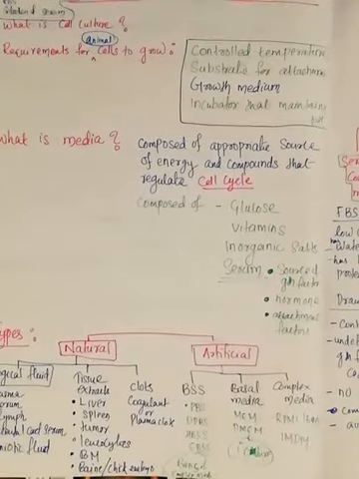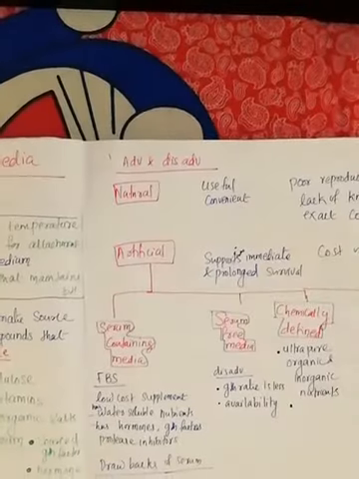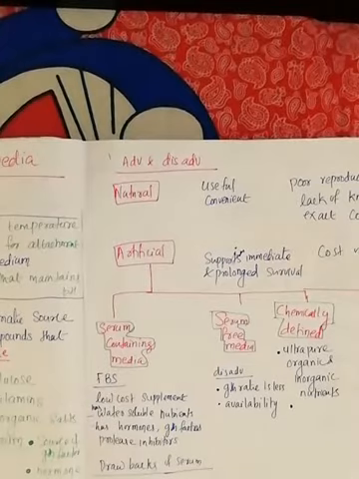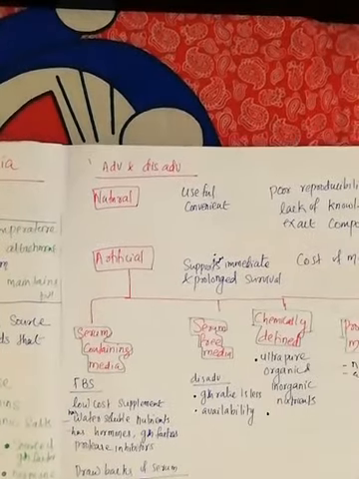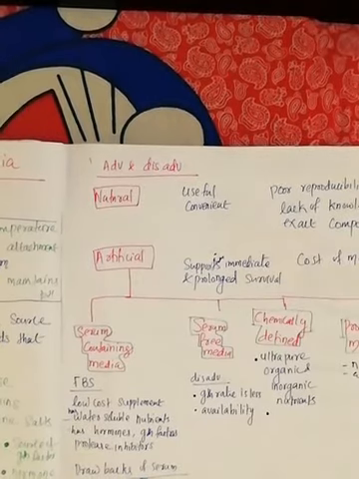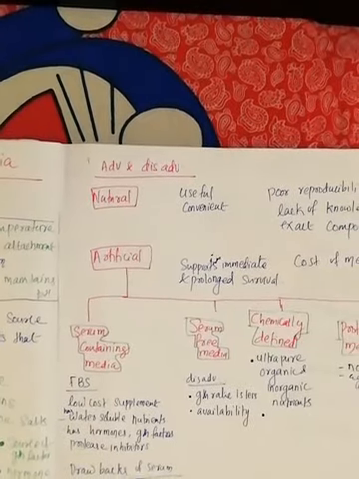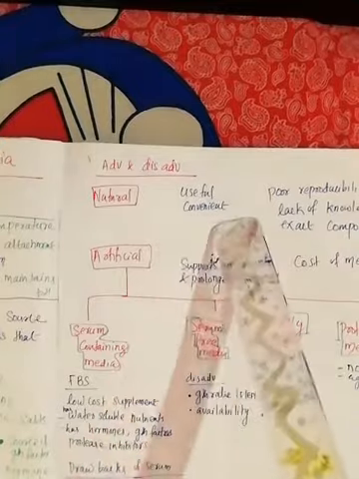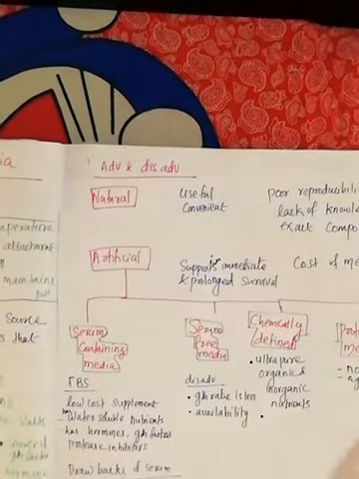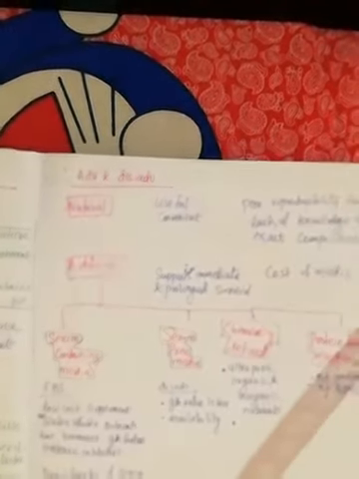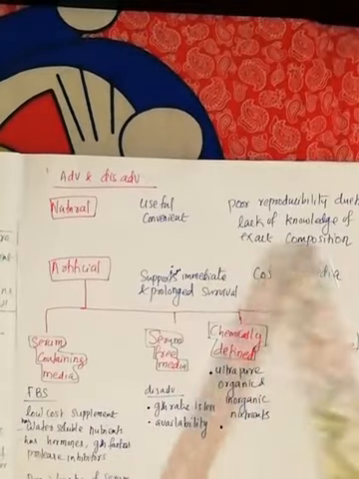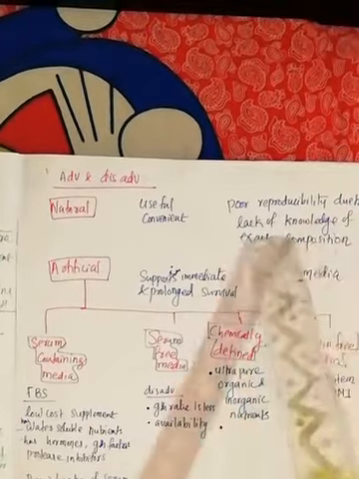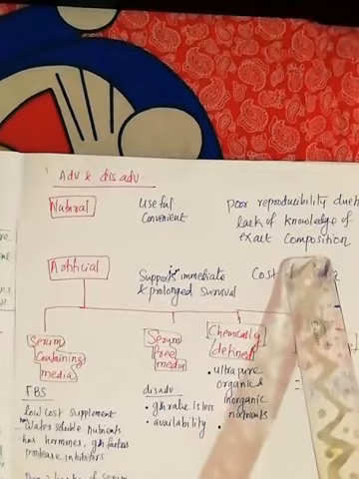Now, what are the drawbacks of natural media? The natural media are biological fluid, tissue extract, and clot. The advantages are that they are useful, very convenient, and easily prepared. But there are disadvantages. The disadvantage is poor reproducibility due to the lack of knowledge of the exact composition.